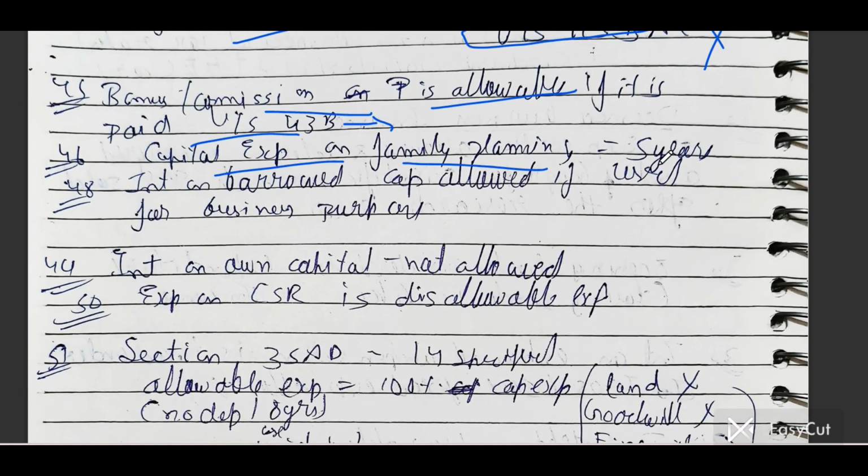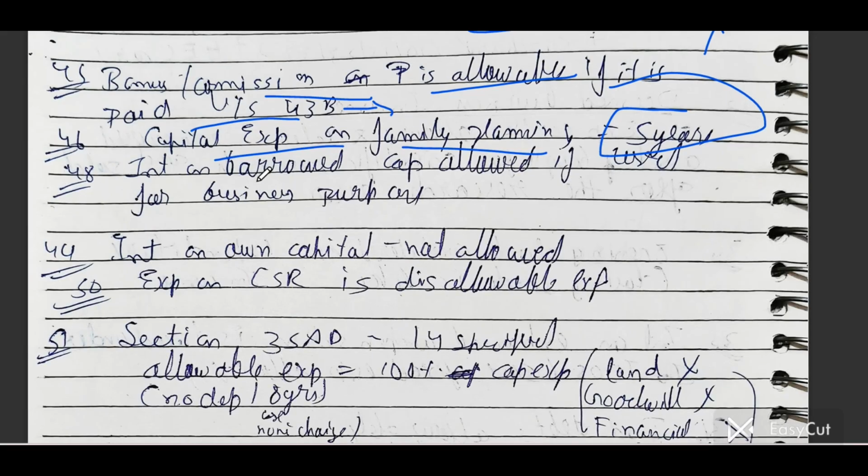Capital expenditure on family planning is allowable over 5 years. If there is any capital expenditure on family planning, then divide it into five installments. In the first year you will allow only one part, like we did with the treatment of the voluntary retirement scheme, where we allowed it in 5 parts. If the capital expenditure is totally charged in our P&L, then you have to allow only 1/5 and the rest 4/5 shall be disallowed as expense.